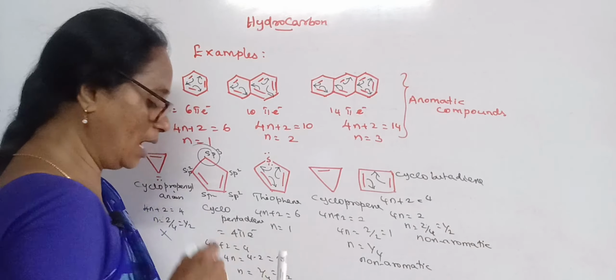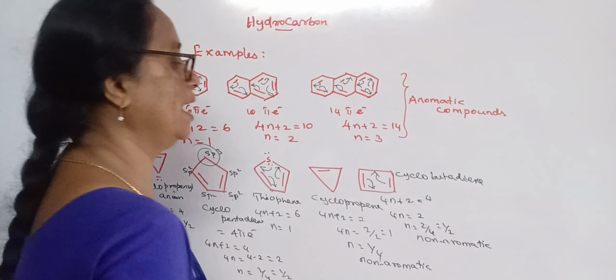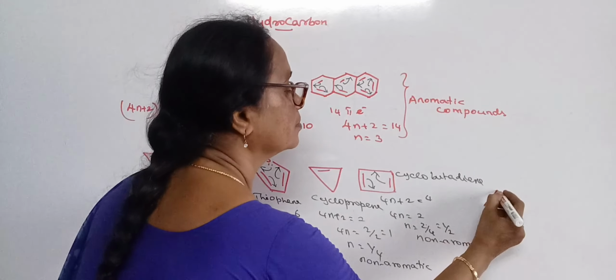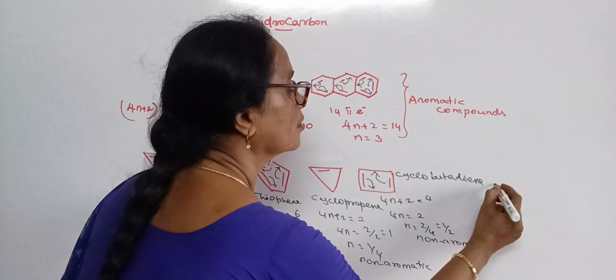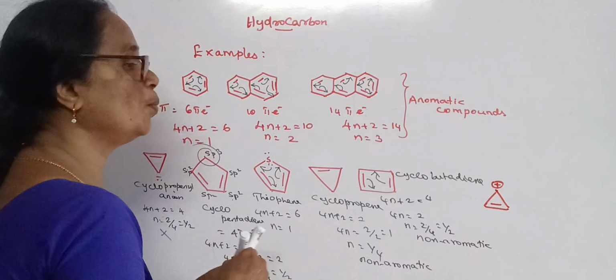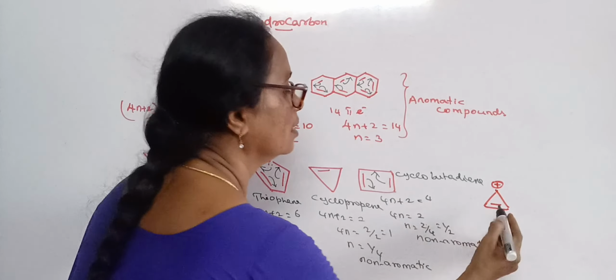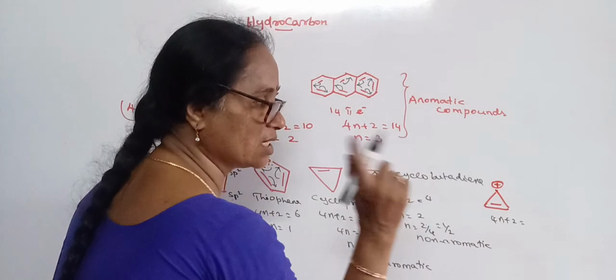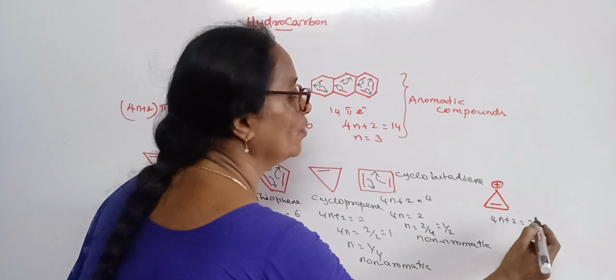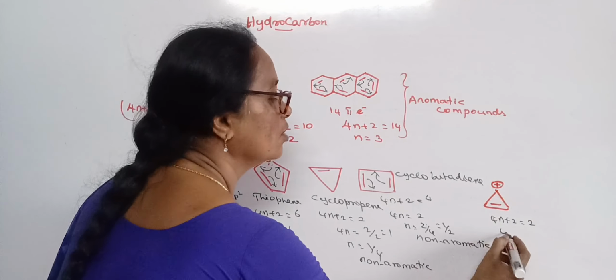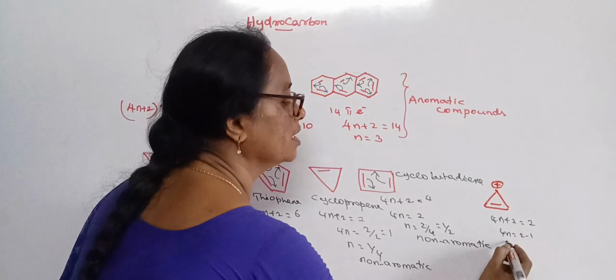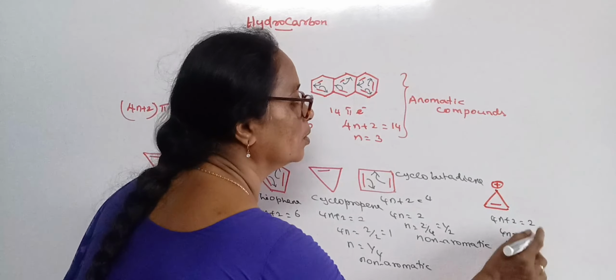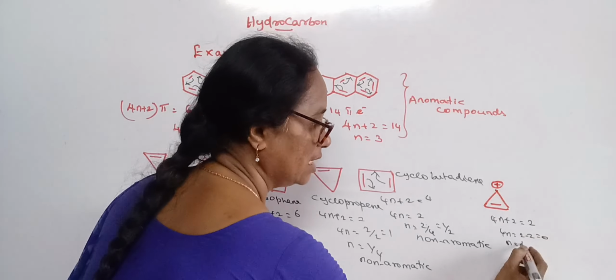If we have cyclopropenyl cation, this is cyclopropenyl cation, in which we can find 4n plus 2 equal to 2, since it has only 1 pi bond. So we can write 4n equal to 2 minus 2, or n equal to 0.